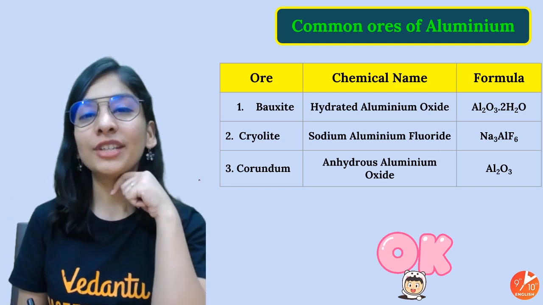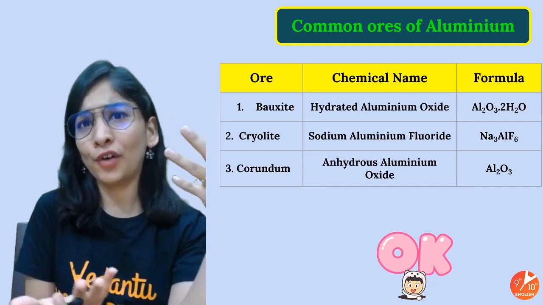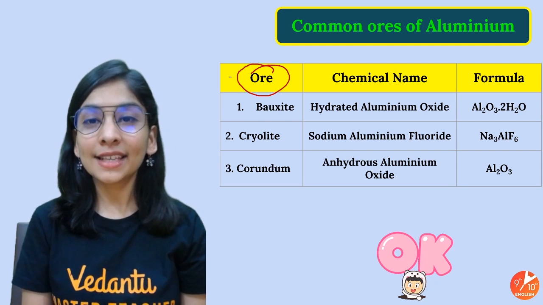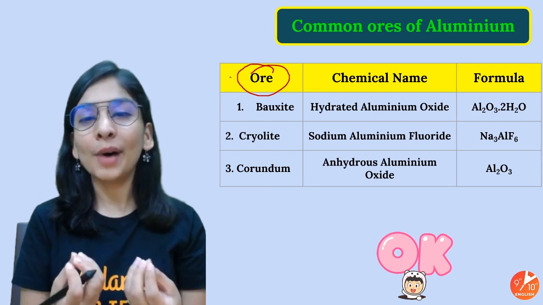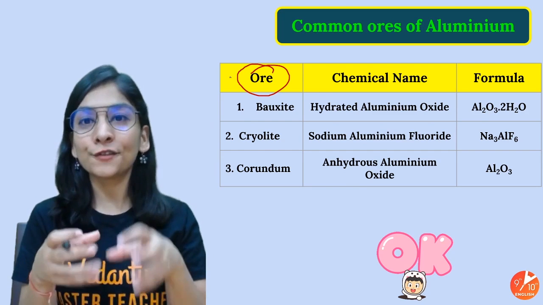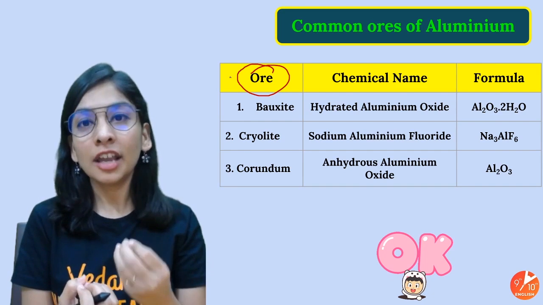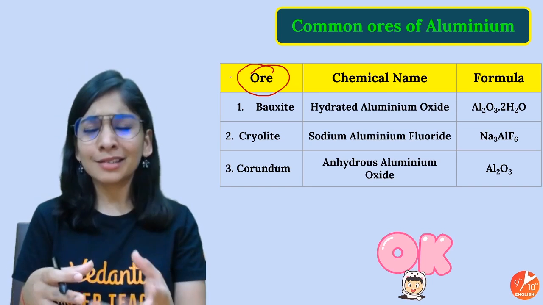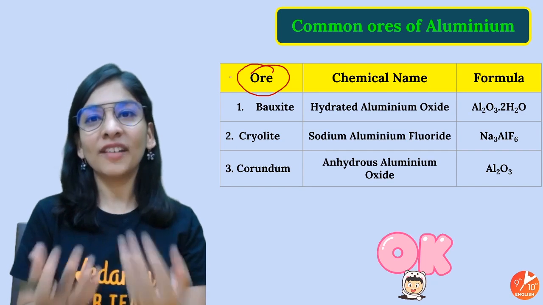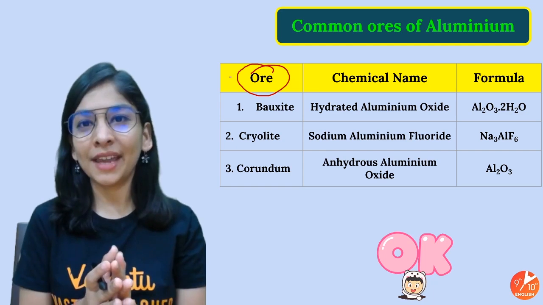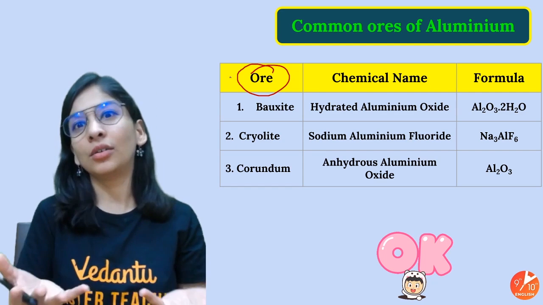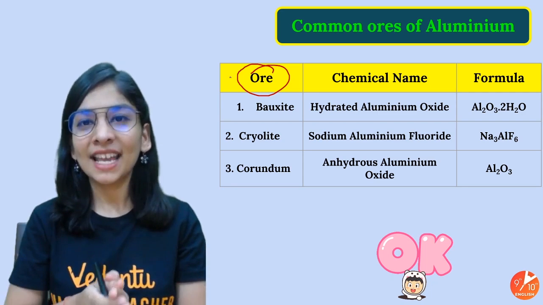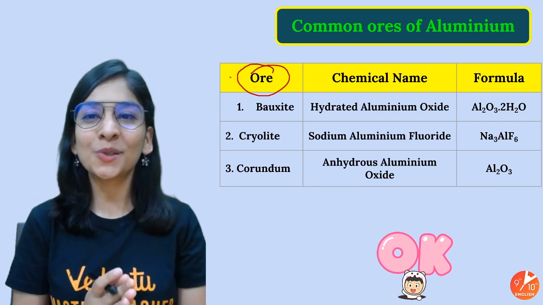So when I talk about aluminium, it's there in nature in the form of ore, but obviously, what exactly is an ore? Ore is a metal compound that's there in the earth's crust from which I can get metal conveniently and beneficially. It's not like I'm going to spend 20,000 and get an amount equivalent to 20,000 or 25, not a good deal to have, right? So it should be a beneficial deal for us and the method must be convenient as well.